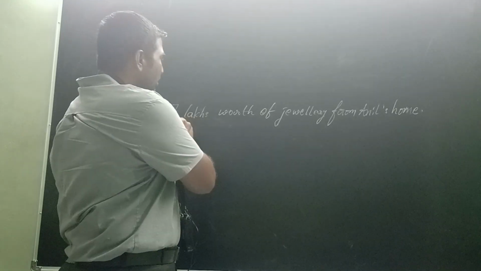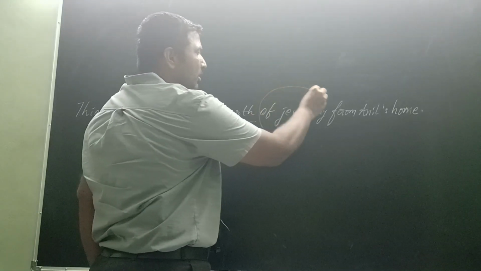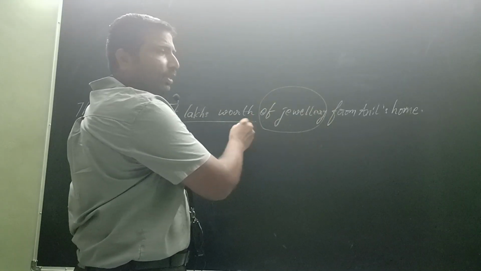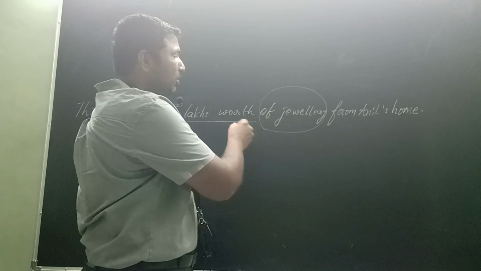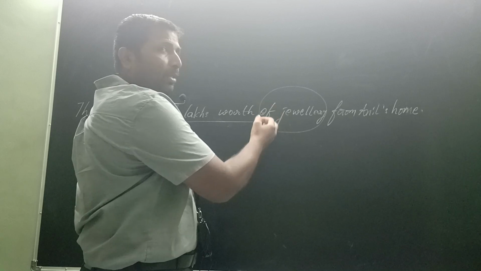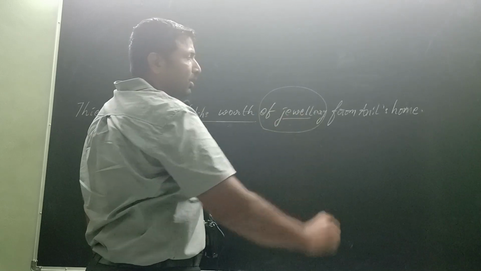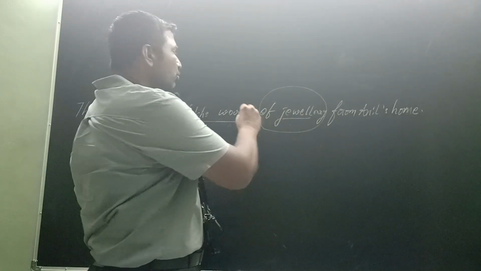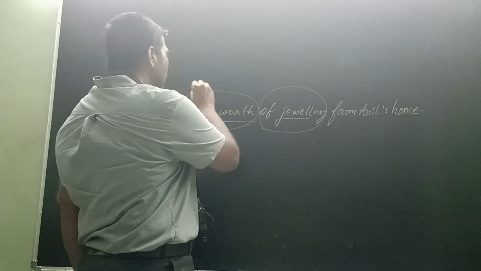See, this 7 lakhs worth can be of silver, 7 lakhs worth of cash, 7 lakhs worth of diamonds may be there. But here it is 7 lakhs worth of jewelry. What kind of 7 lakhs worth is it?